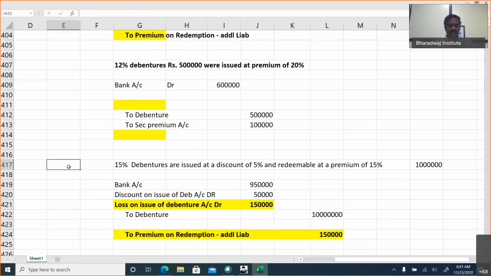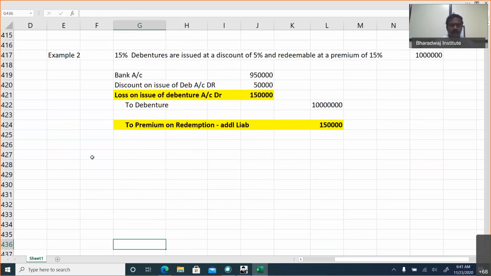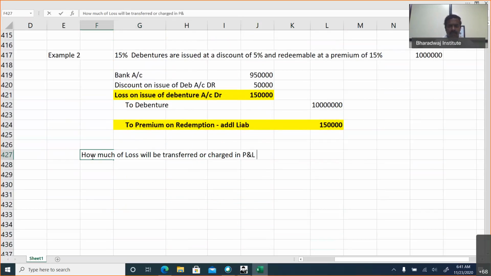Now, will this be tested in exam? Yes, this will be tested in exam, but not in journal entry form. They will ask you how much of loss you will transfer to P&L account. If all debentures are redeemed at the end of the fourth year, it is simple.